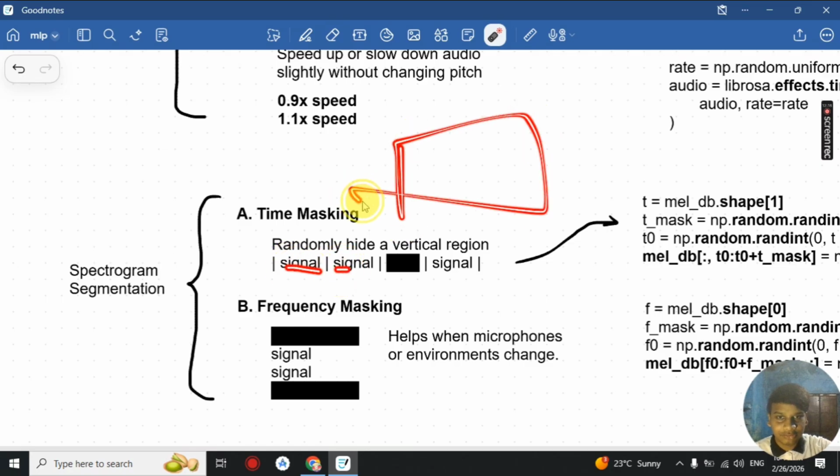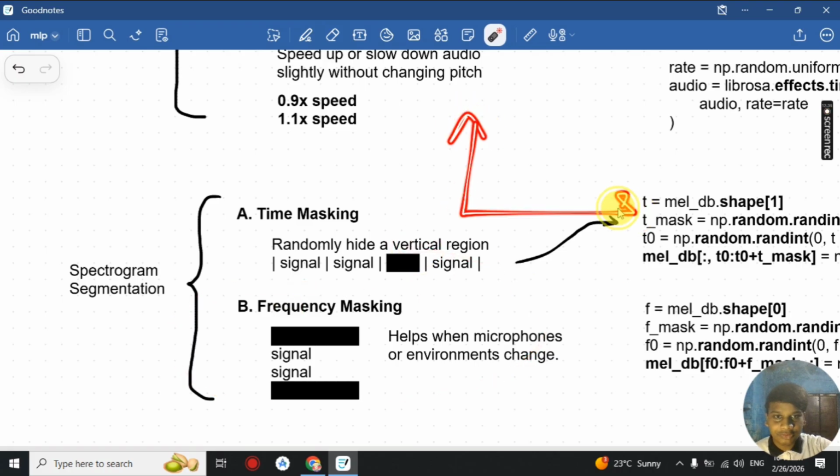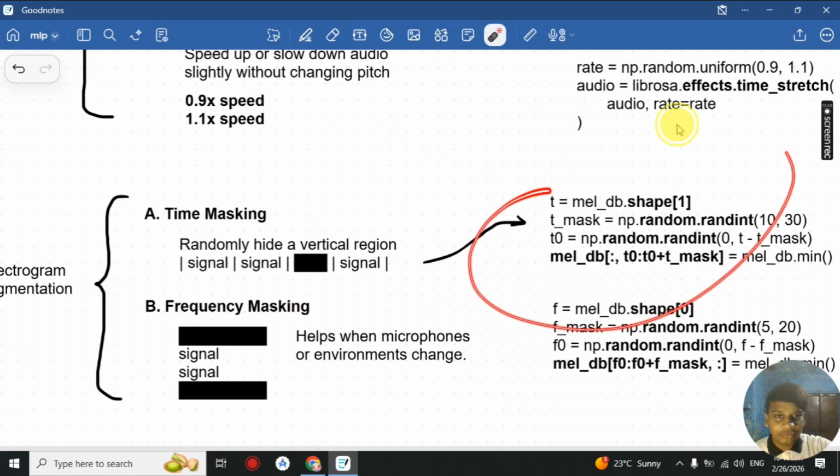In time masking we hide a vertical region along the x-axis, basically hiding one segment of signal from the audio image, so the model becomes robust to any time masking done in audio. And in frequency masking we vary the y-axis, which randomly hides a signal horizontally. By this the model will be robust to frequency changes.